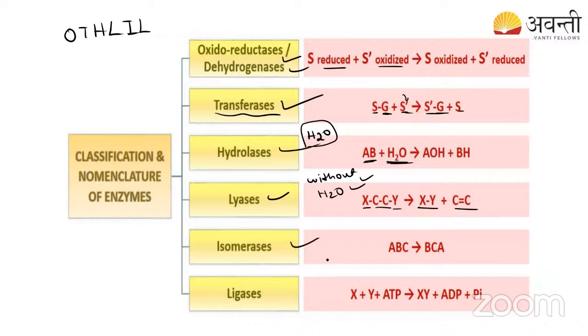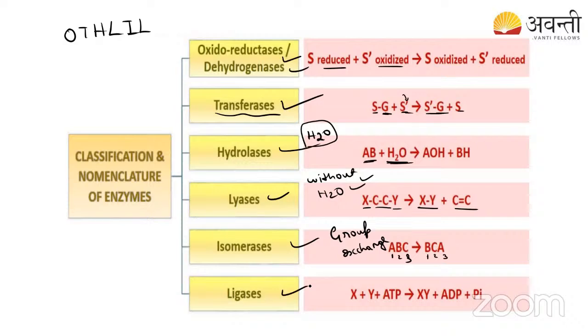Then coming to the isomerases. Students, what is the main function of the isomerases? It will change the position of the substrate. For example, you see here A, B, C. In the first position A, in the second position B, in the third position C, right? So what it has done now, see here: B is in the first position, C is in the second position, and A is in the third position, right? It is a group exchange reaction. A group exchange reaction is done by the isomerases.